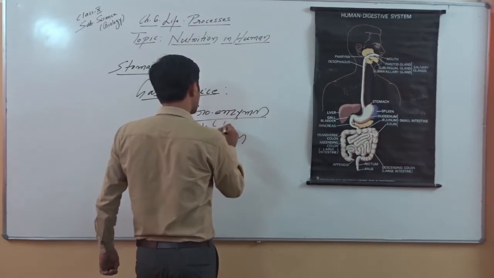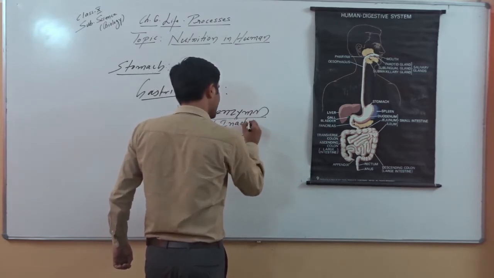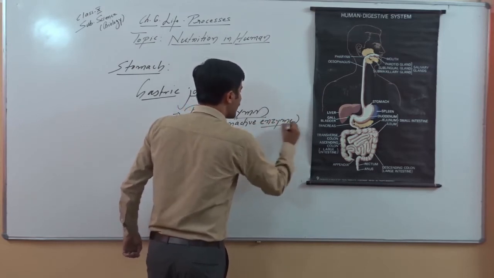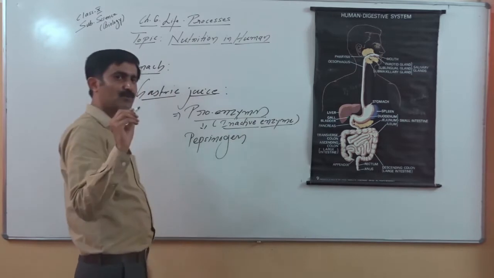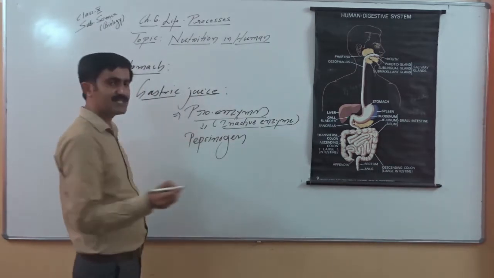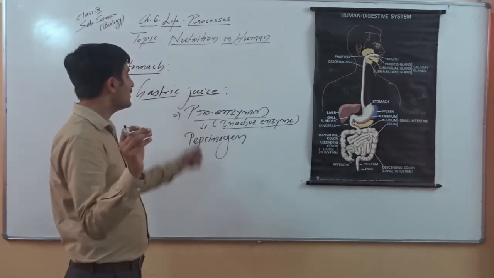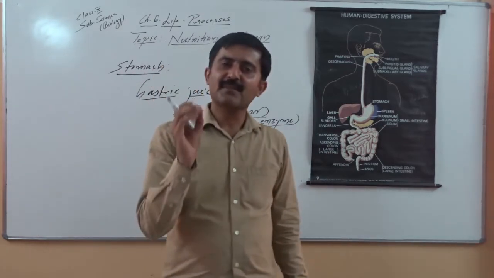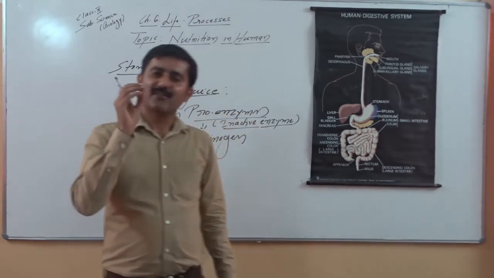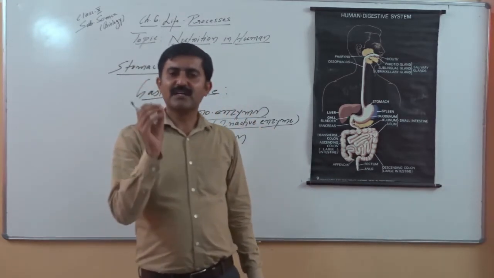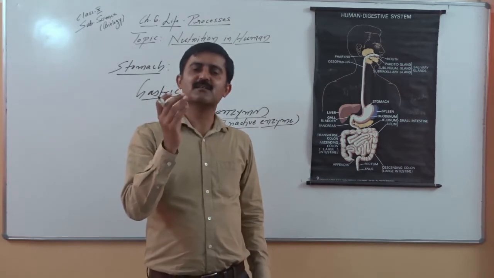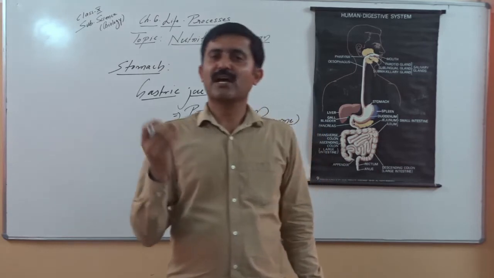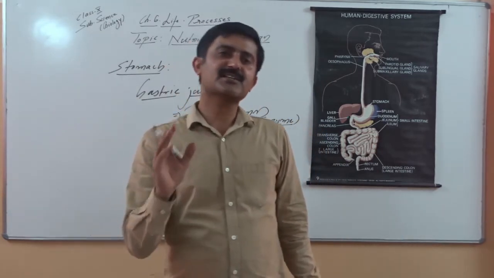These are released as proenzymes, or inactive enzymes, because these enzymes are proteolytic enzymes. These enzymes are protein digestive enzymes. When we say protein digestive enzyme, these enzymes have to be released as proenzymes. If they are released as active enzymes, what will happen? They may damage our stomach wall itself. They can digest the muscles. They can even digest the animal flesh that humans consume, which also gets digested in the stomach.